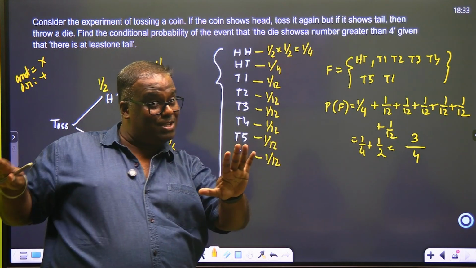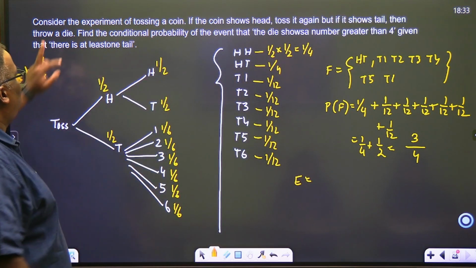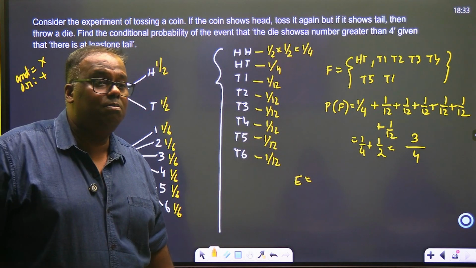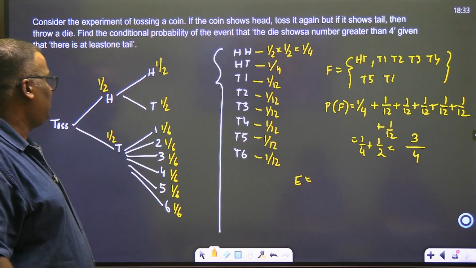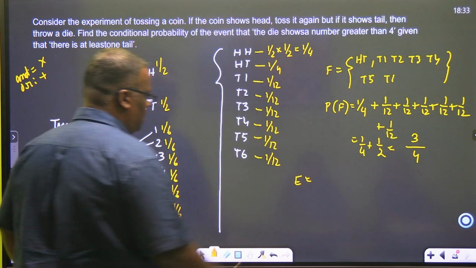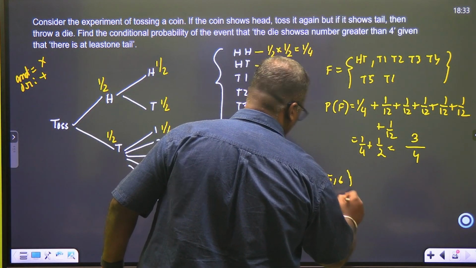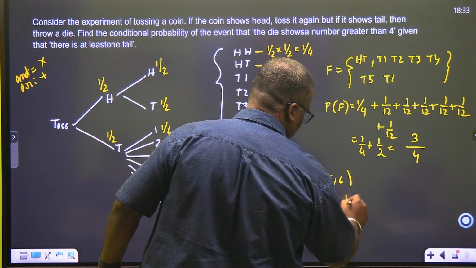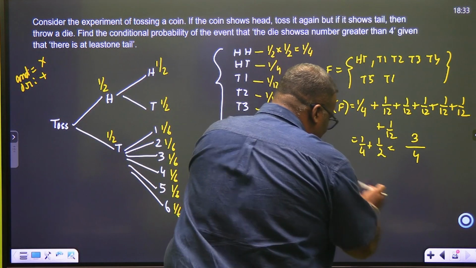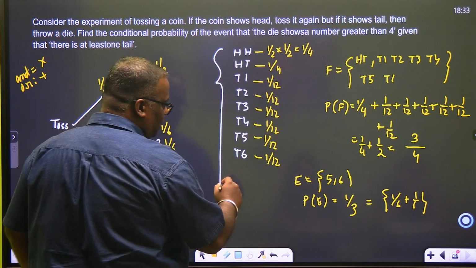This is now a little bit different from the sample space wala. So what is your E as an event? Try to find out your E. Find the probability of the event that the die shows a number greater than 4. तो ग्रेटर देन 4 क्या क्या नंबर है आपके पास? 5 and 6. So what is P of E? 1 by 12 plus 1 by 12... Did you understand how I got 1 by 3? या तो ये आएगा या तो ये आएगा ना. 1 by 6 plus 1 by 6, so 1 by 3. So now you find out.